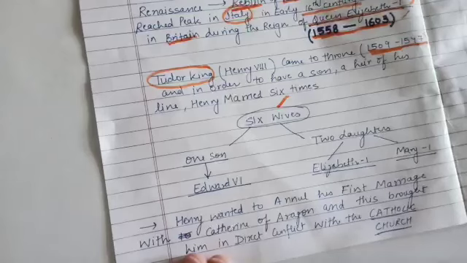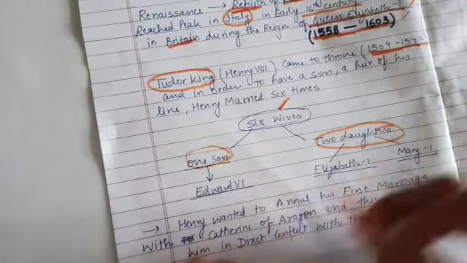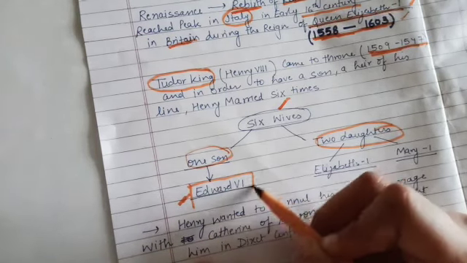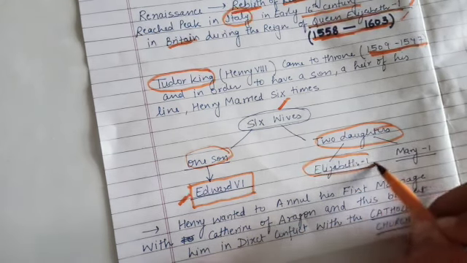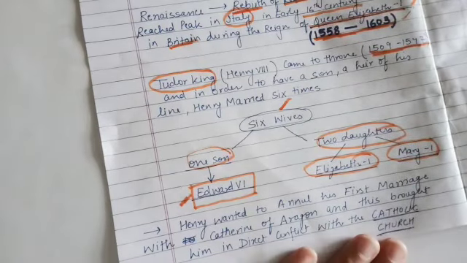अब 6 बीवियों से उसको एक बेटा और 2 बेटी हुई. एक बेटा कौन था? एडवर्ड 6. Edward VI was the son जो उसको एक बीवी से हुआ, and he had 2 daughters. One was Elizabeth I and another was Mary I. Okay. So उसके 3 बच्चे हुए from 6 marriages. 1 son, Edward VI, 2 daughters, Elizabeth I and Mary I.